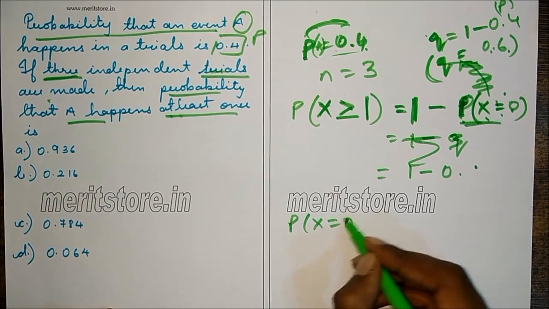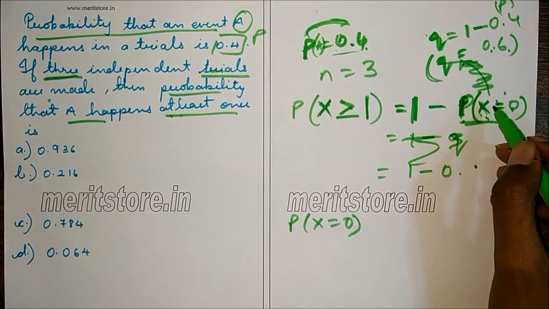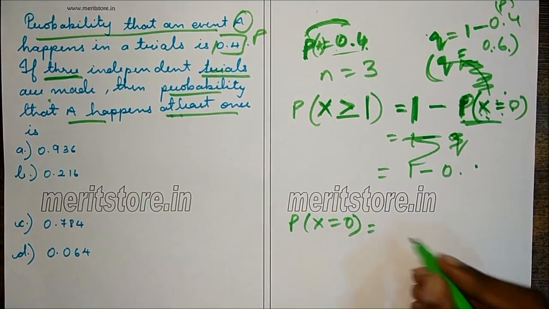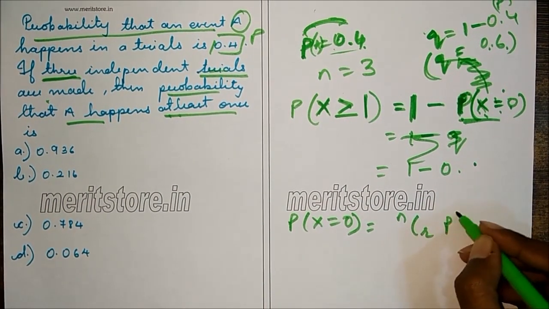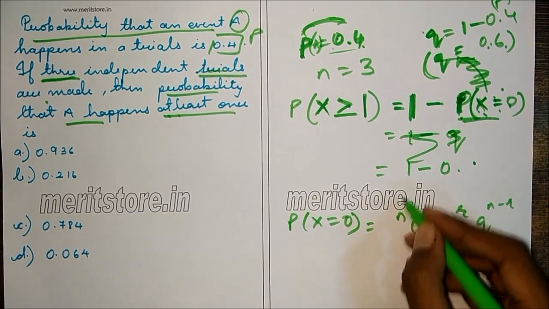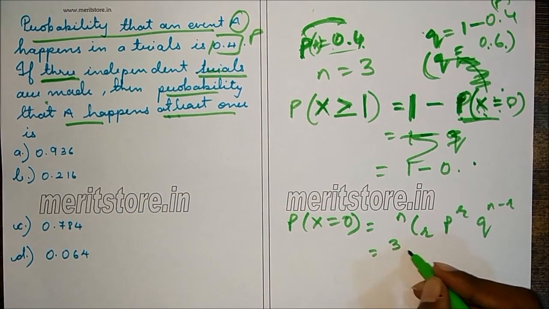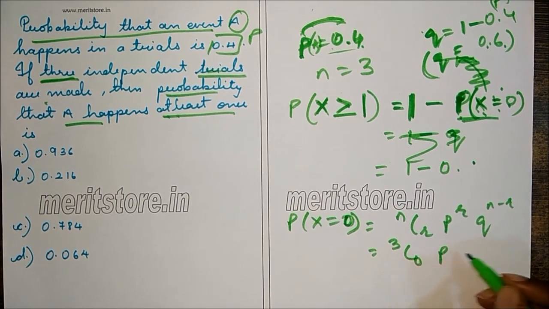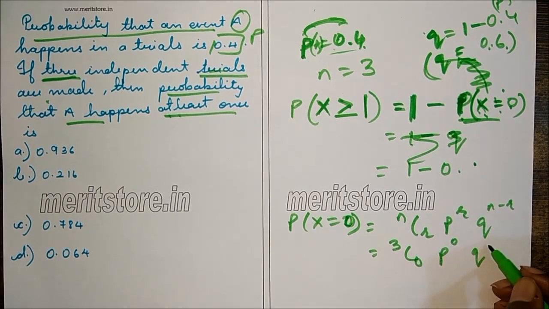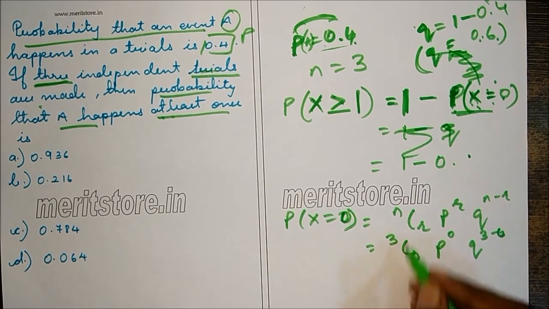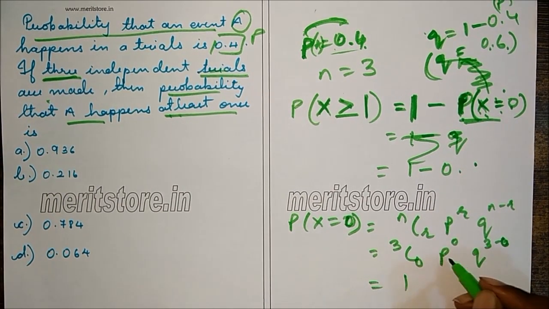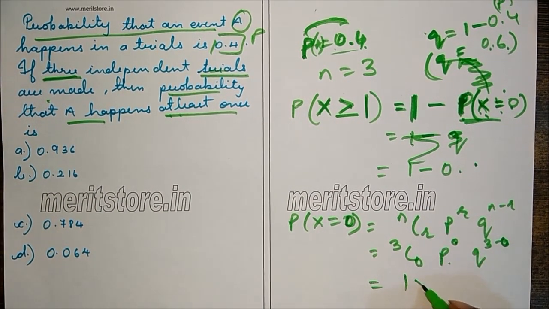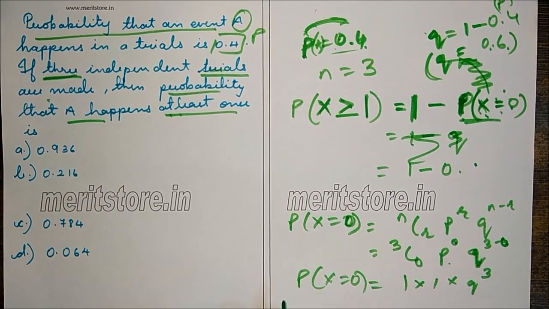So P of X equals 0, that is event X not happening, is the standard method nCr P raised to r Q raised to n minus r. So here n is 3, so 3C0, P raised to 0 Q raised to 3 minus 0. Now 3C0 is 1, P raised to 0, anything raised to 0 is 1. So we are left with Q cubed. So P of X equals 0 is Q cubed.